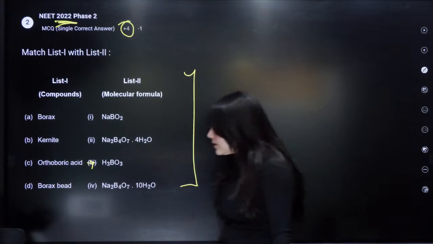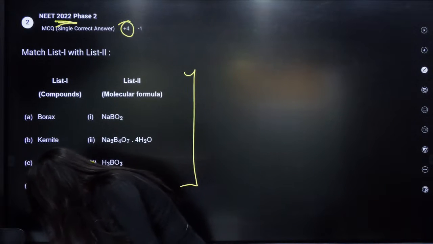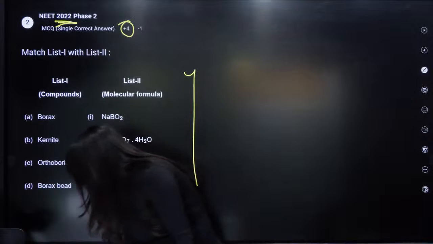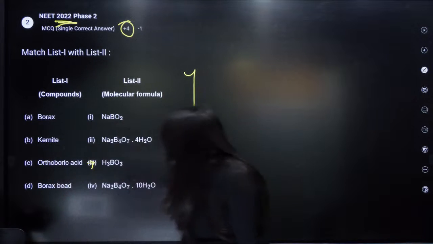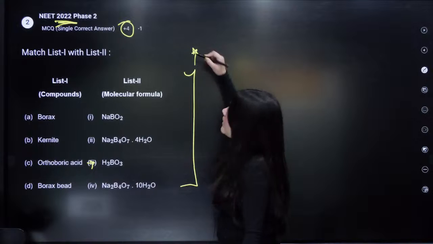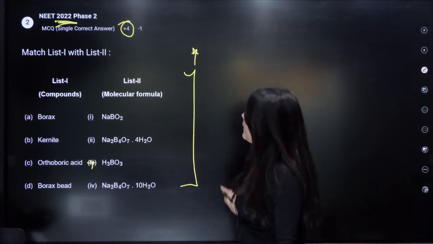Can you match this thing? Can anybody match this thing? It is a tribasic acid, Pavish is saying. Very good. So you can do this as homework. Again a PYQ.